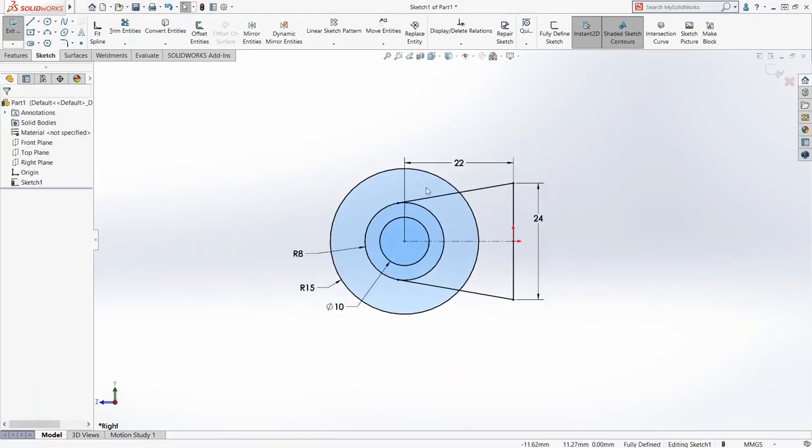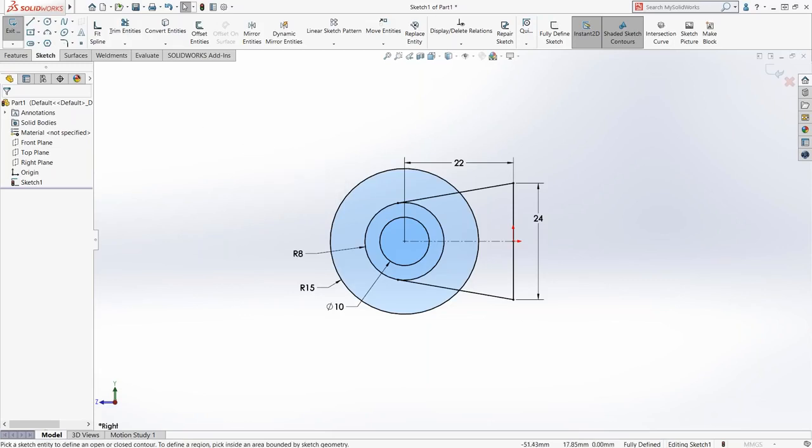Now, one of the things you'll notice is I included a lot of stuff in this one sketch, and I'm not going to trim it up. This is called using contours. I have the shaded contours turned on. I like to use contours. I don't want to waste time trimming things up, and then I might have to make a change down the road, and I have to untrim something or redraw something. Just leave them as it is, and then work with the contour. So it's one thing that I tend to use quite a bit.